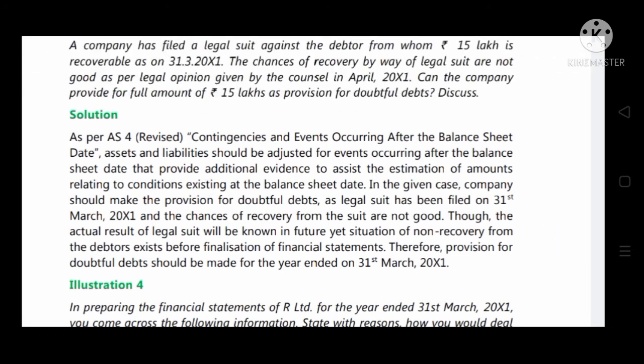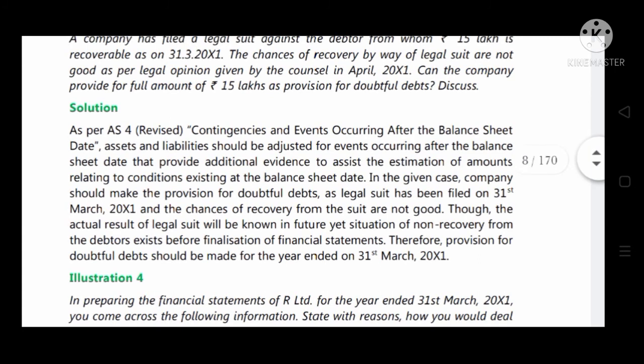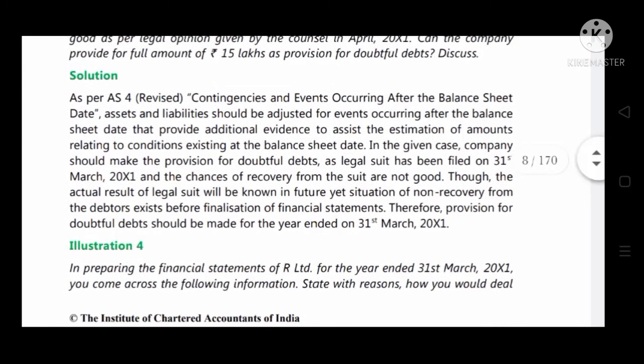In the given case, the company should make the provision for doubtful debts as the legal suit has been filed on 31st March 2011 and the chances of recovery from the suit are not good. Though the actual result of the legal suit will be known in the future, a situation of non-recovery from the debtor exists before finalization of financial statements. Therefore, provision for doubtful debt should be made for the year ended 31st March 2011.